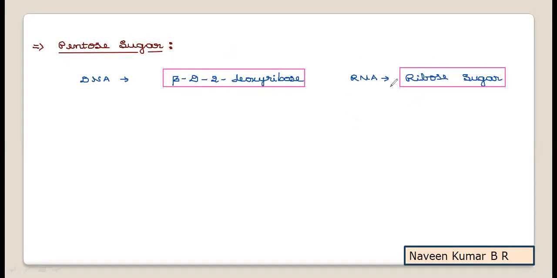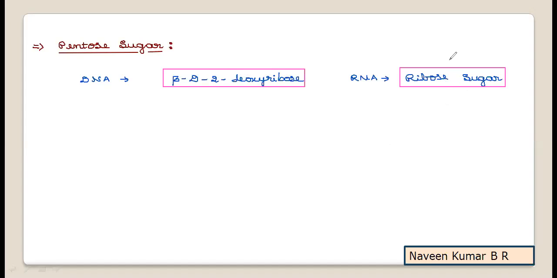So first you can practice the RNA sugar, that is ribose sugar. Then if you remember this position where the deoxy refers to removal of oxygen, then you can write the deoxyribose sugar structure. With the ribose sugar structure and deoxyribose sugar structure, you need to practice this, give importance to learning the structures.